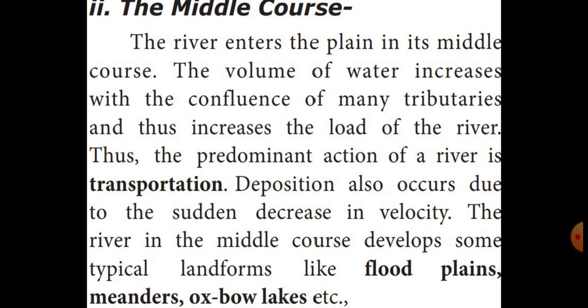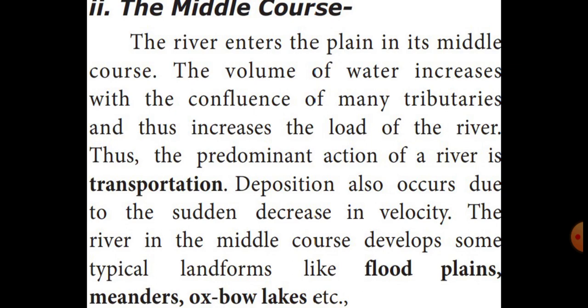Floodplain: because of excess water, flooding will happen in the plain areas. Then meanders means ஆற்று வளைவுகள். The river erodes some areas and forms meanders. Oxbow lakes, Kuruttu ஆறு. These shapes were formed because of the middle course, because of erosion, that means the transportation and deposition.